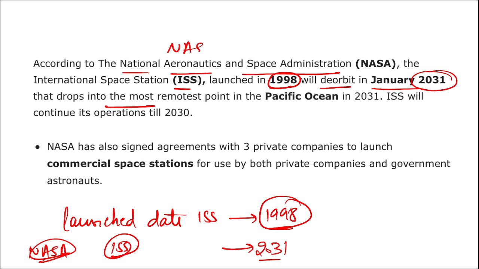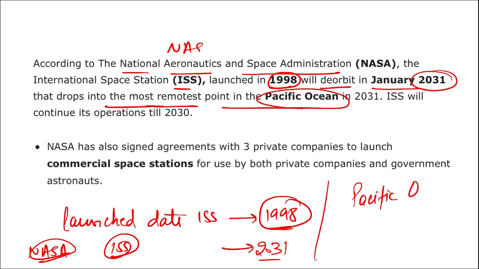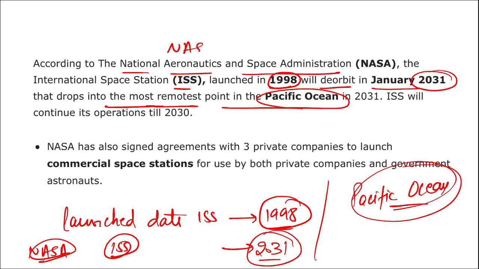It drops to the most remote point in the Pacific Ocean, where it will be deorbited or crash landed. So if we are talking about 2031, till which year will the International Space Station be in operation? Till the year 2030 it will be in operation.